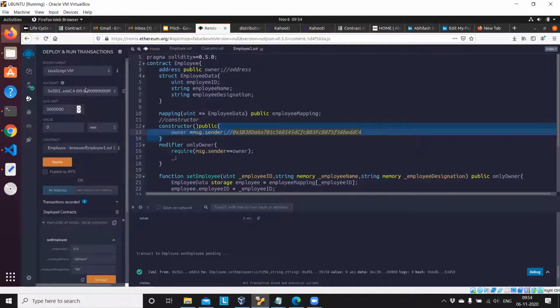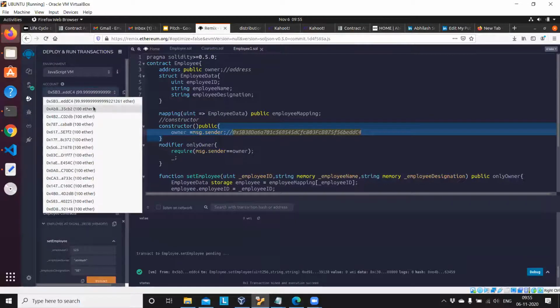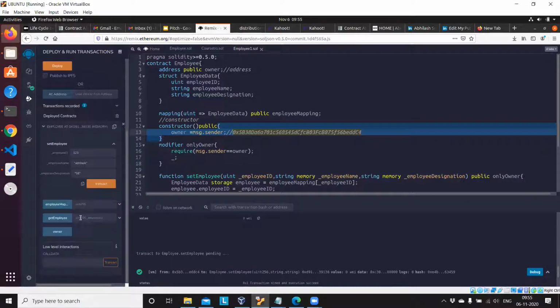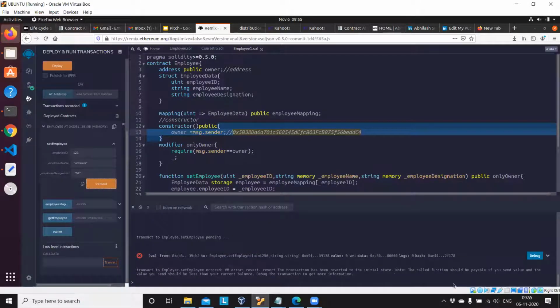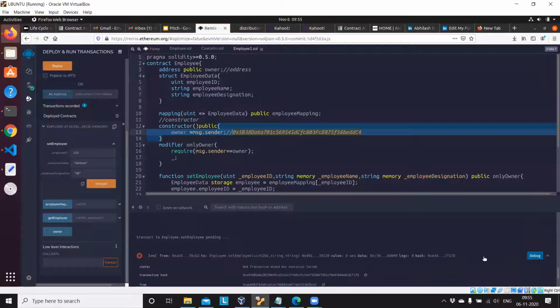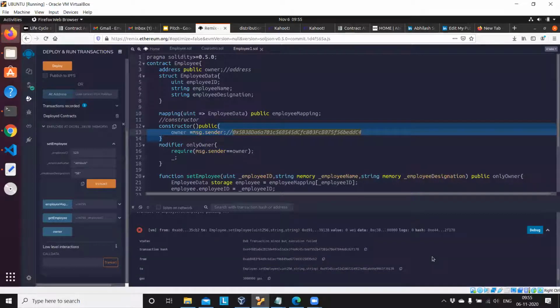So I am going to change the address to the second address which is available in the JavaScript virtual machine, and try to do the same activity with the second address. I got an error, right? Have you seen this error in your Remix IDE while changing the account address? Not this. So is anyone having a problem while compiling or deploying the contract?